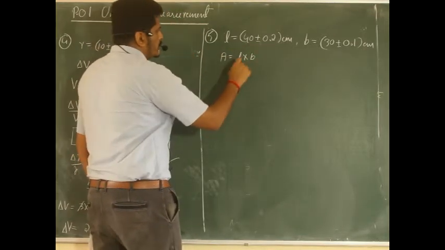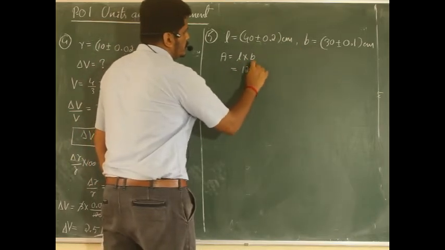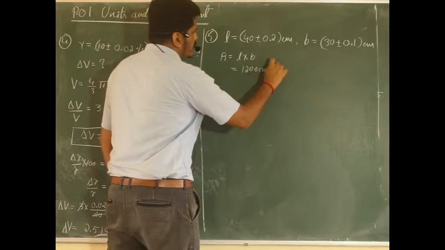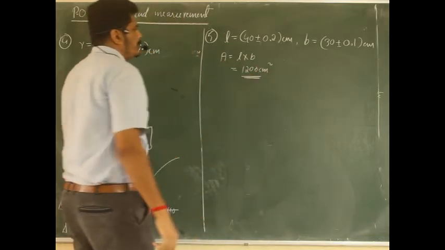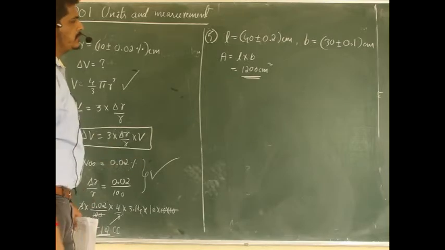So what is the value here? I will take directly 40 into 30, that is 1200 centimeters square. The value of A is done. Now what we require here is the absolute error in the area of this particular plate.